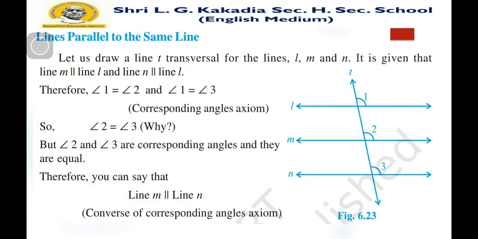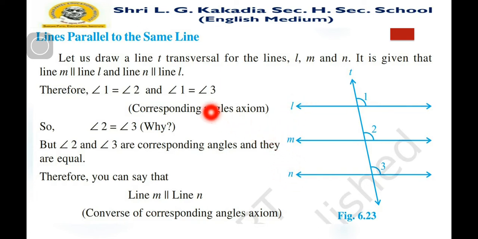Given that here you can see there are three lines. Given line L is parallel to line M, and one more, M is parallel to N. Now we want to say that N is parallel to M and L is parallel to M. Then we are going to prove that both lines L and N are parallel to each other.